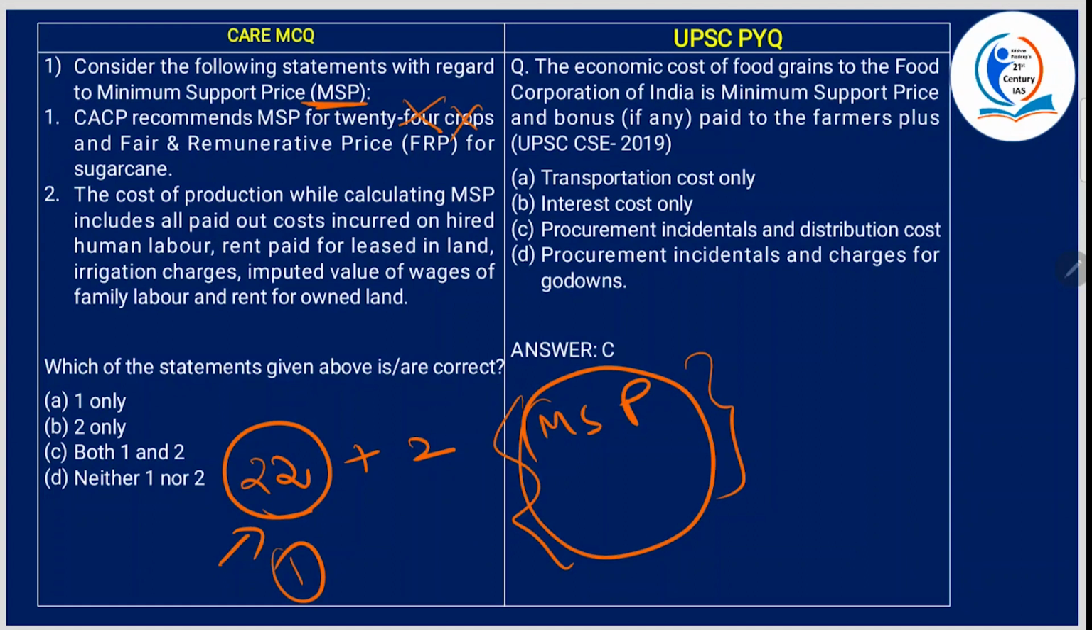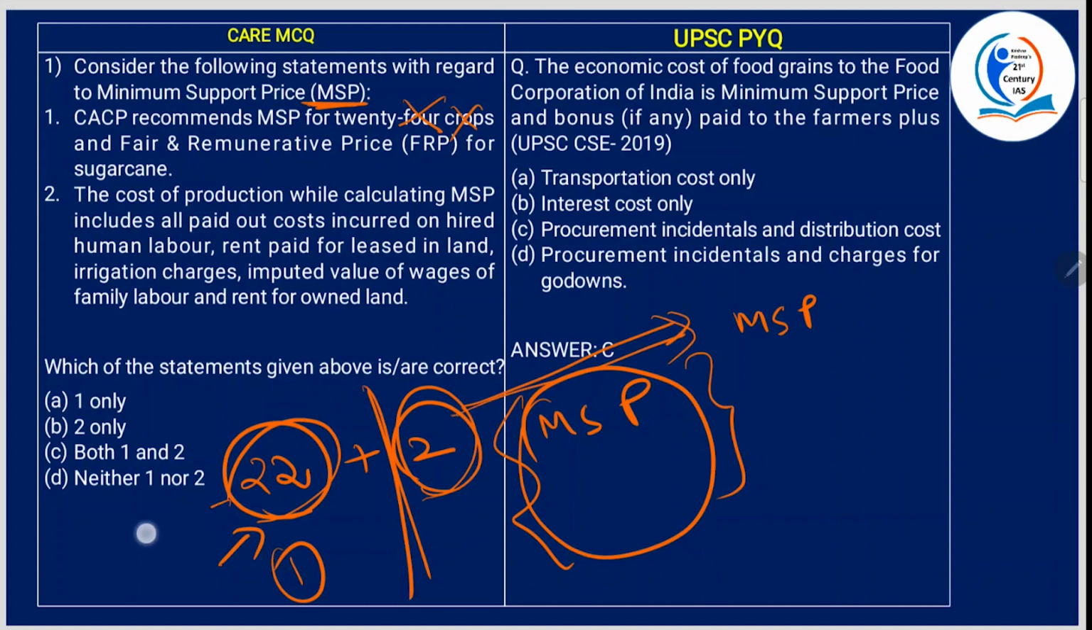Toria and dehusked coconut will also have MSP, but it is not fixed by CACP. The Department of Agriculture and Cooperation fixes the minimum support price for Toria and dehusked coconut based on the MSPs of rapeseed and copra. Did you get my point? That's why we are not adding these two to the 22. These 22 will also have MSP, but it is decided by CACP, whereas for these two, the MSP is decided by the Department of Agriculture and Cooperation. So that is one thing you have to remember.